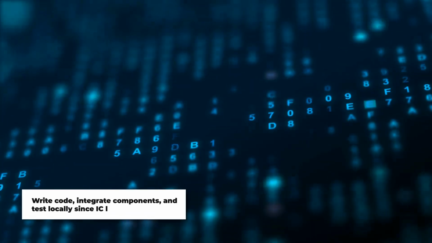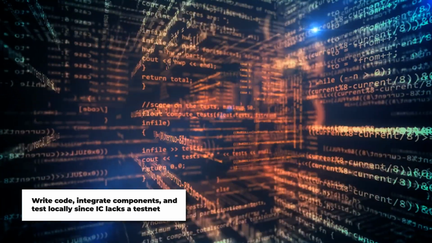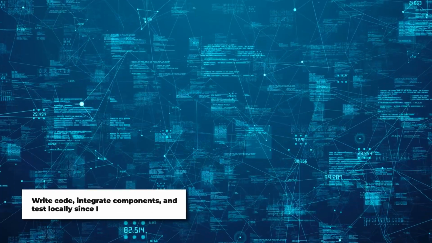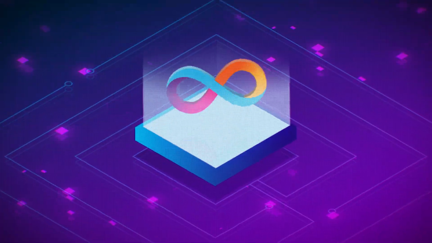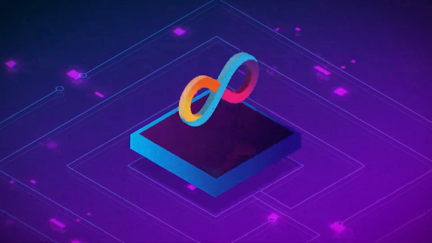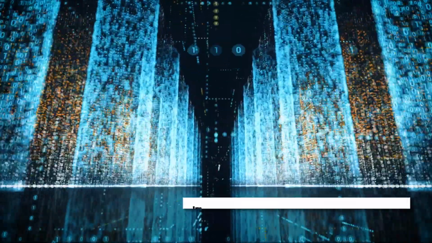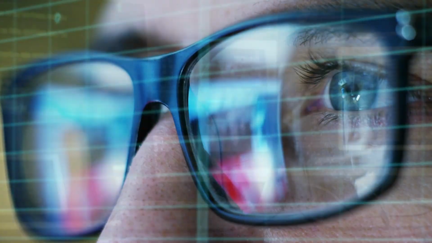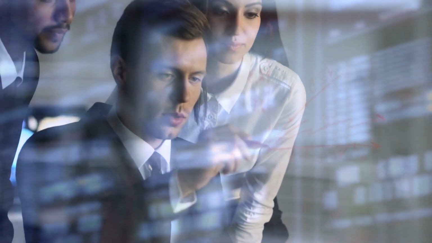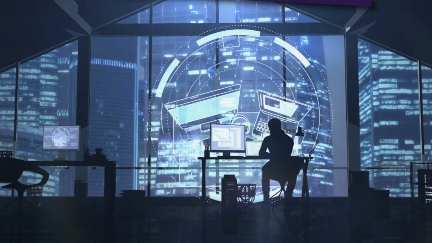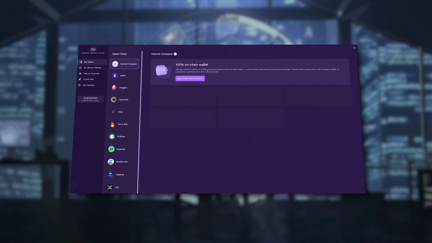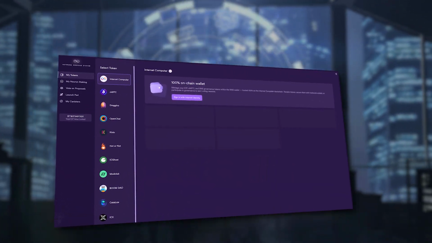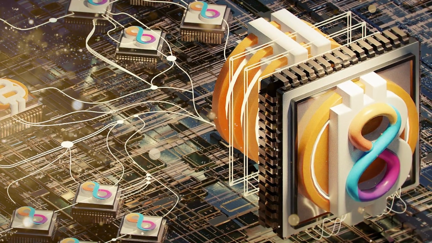Now, it's time to write code, integrate components, and give things a test run right on your local setup. Because, well, for now, IC doesn't yet have a testnet. You're the boss in your own testing ground. Finally, once you've polished your creation, import your code to IC for more testing or deployment. Just remember, IC doesn't have a testnet, so for testing, you'd connect your testnet dapp to Bitcoin's testnet after launching it on IC's mainnet. Use ICP on the NNS DAO for cycles to cover your costs. And just like that, your Bitcoin dapp is ready to roll and be embraced by the community.